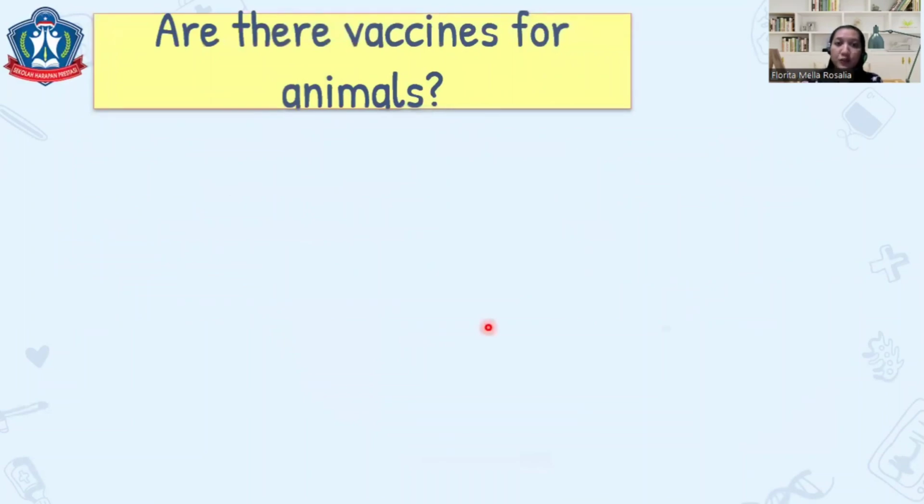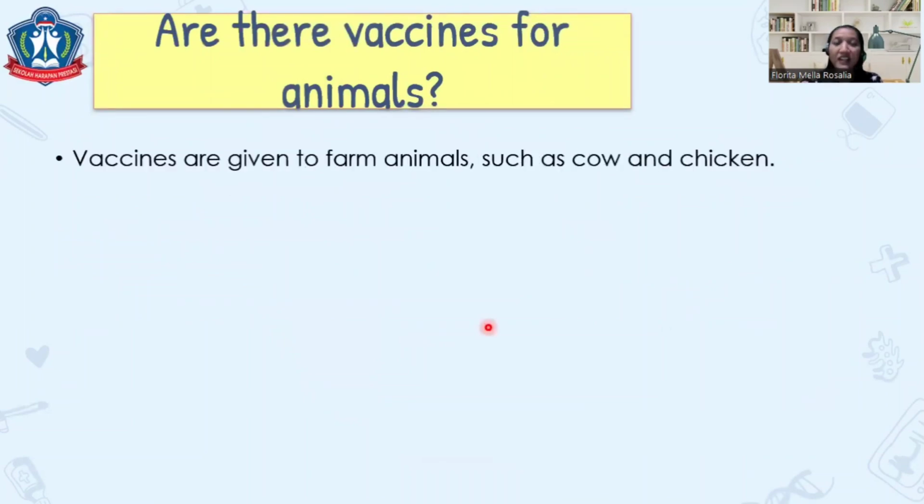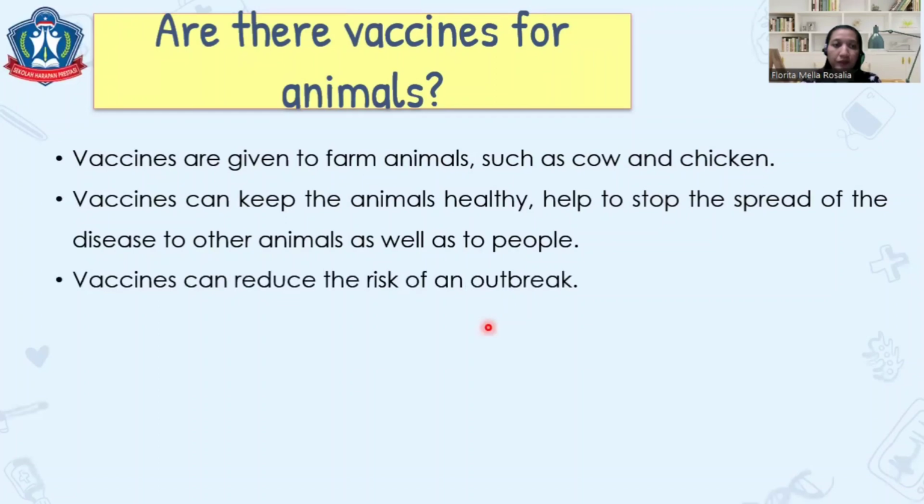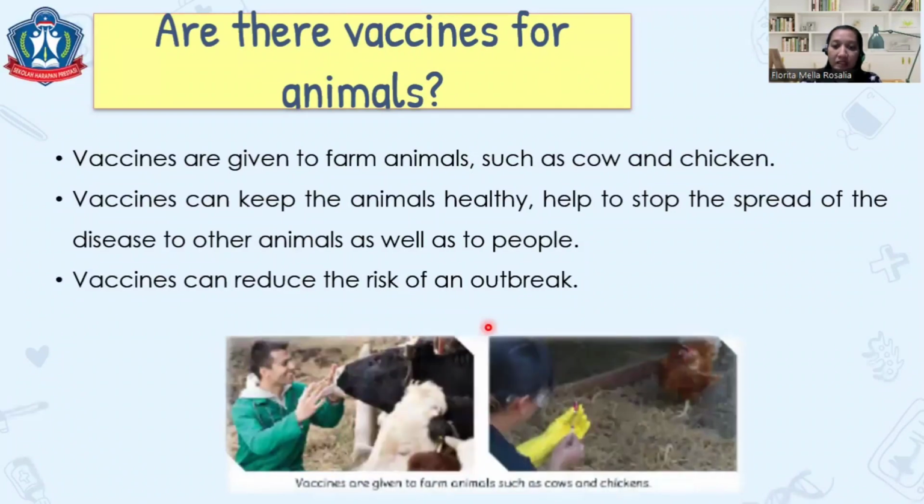Are there vaccines for animals? Right, vaccines are also given to farm animals such as cows and chickens. So what's it for? It can keep the animals healthy, and help to stop the spread of the disease to other animals as well as to people. Vaccines can reduce the risk of an outbreak. This is the example. Vaccines are given to the cow and also the chicken.